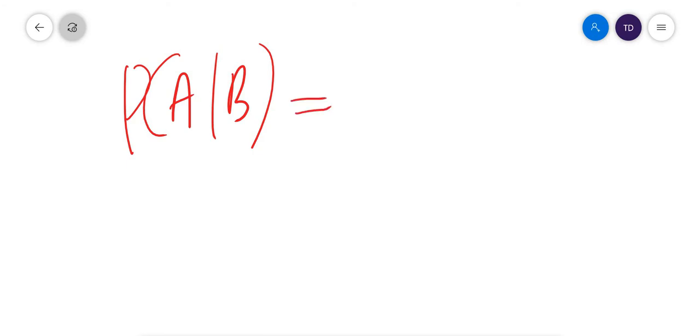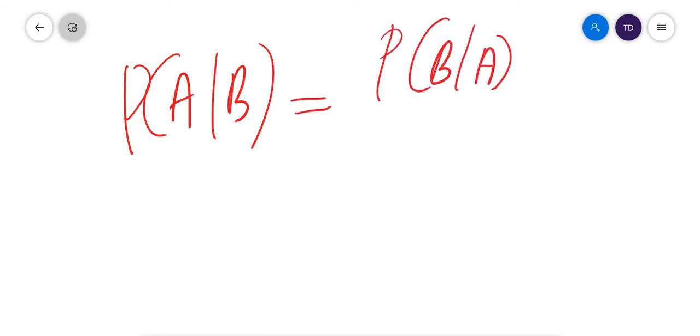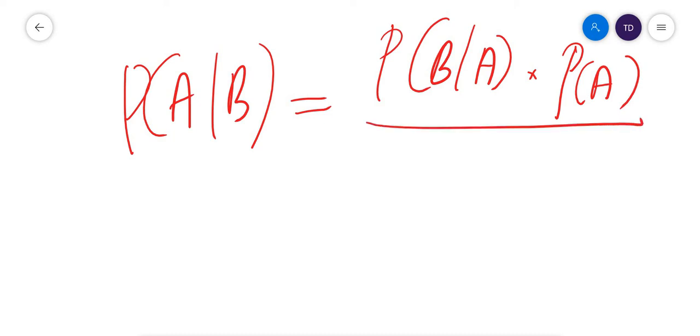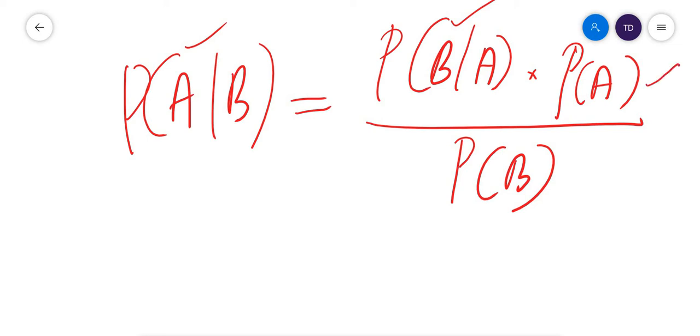This is the Bayes theorem for conditional probability. The conditional probability of A with respect to B is equal to the conditional probability of B with respect to A, into the probability of A, that is the independent probability of A, divided by the probability of B. This is known as Bayes theorem.